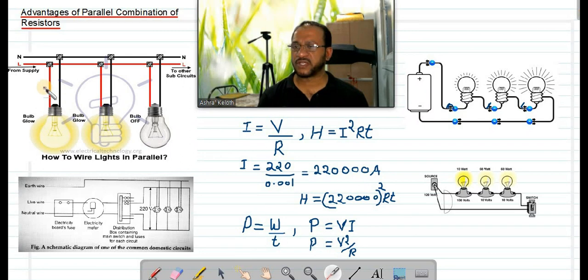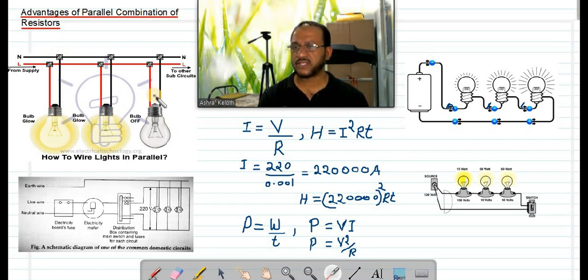I connect a switch here at this point. Here I am giving a switch, and if I switch on that, this bulb can function. So if I connect a switch at this point, then if I switch on, current can flow from the live wire through the filament to the neutral. It will function. Got it?